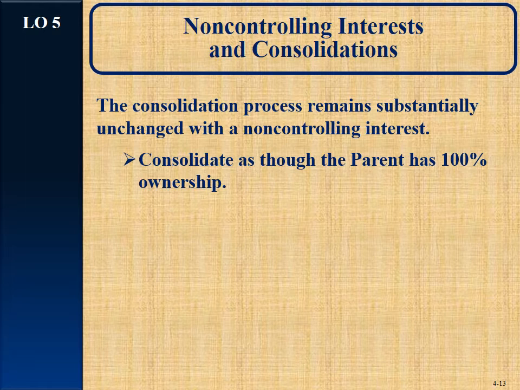King is the parent, Pawn is the subsidiary. King only owns 80% of Pawn, but they still will take 100% of their trial balance and combine it with their information as far as assets and liabilities go.